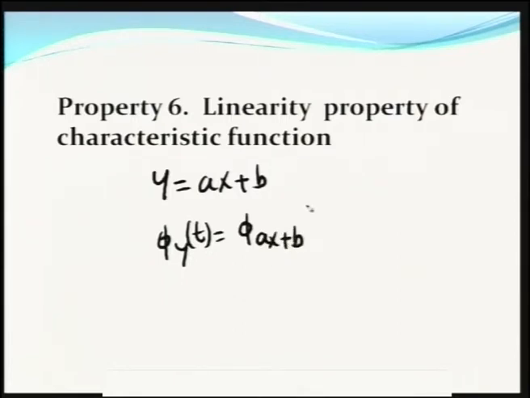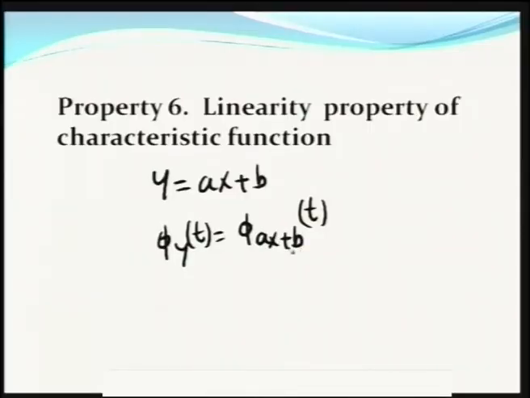Linearity here means x is magnified by a and x is translated to another point b. So, x is magnified as a x and translated from the point x to x plus b. If this is the random variable, then the characteristic function becomes e power i t b into pi x of a t.